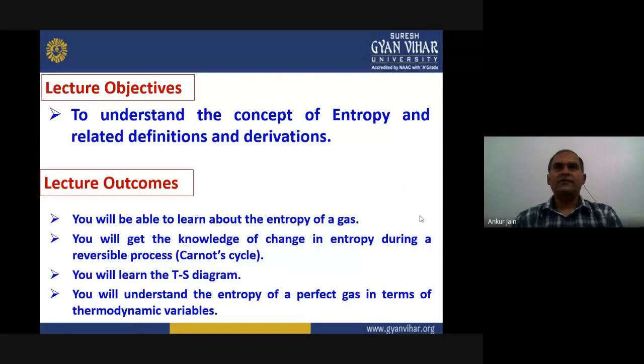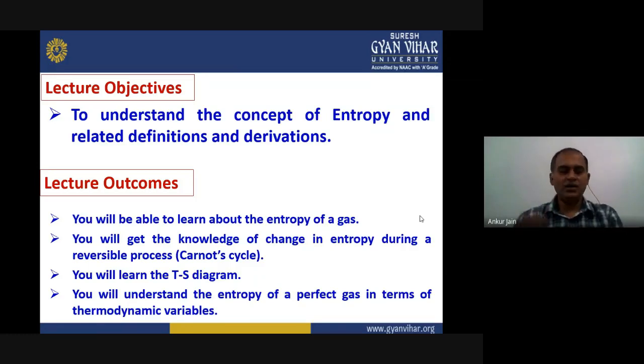So after studying this, you will be able to know that the TS diagram is quite similar to the PV diagram. Earlier we used to define the thermodynamic changes in accordance with the P and V diagram. We always take the x-axis as volume and y-axis as pressure, right?